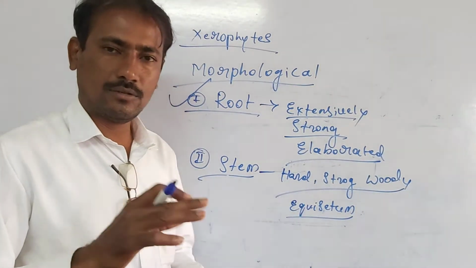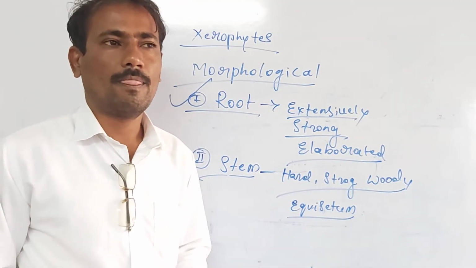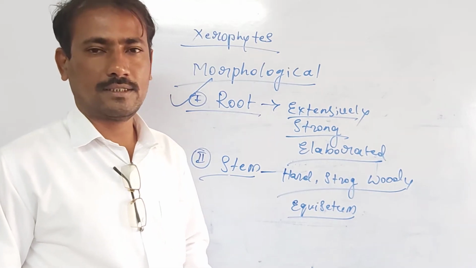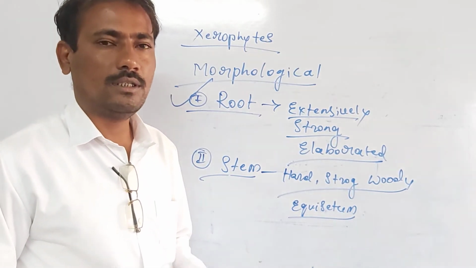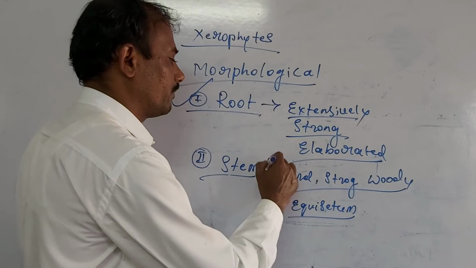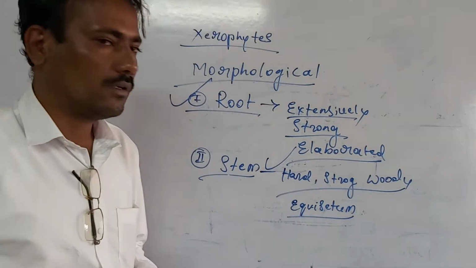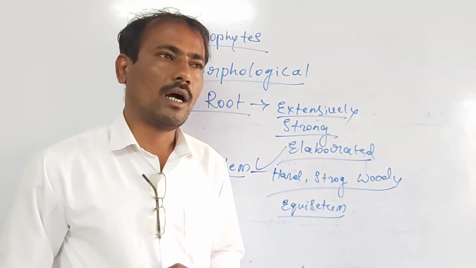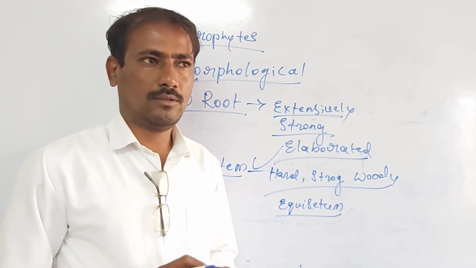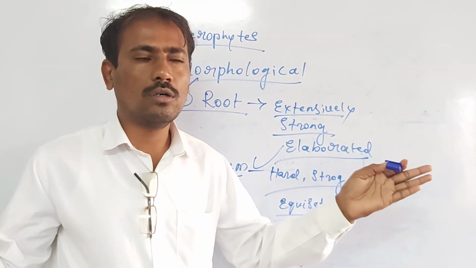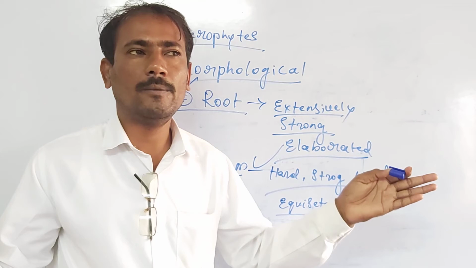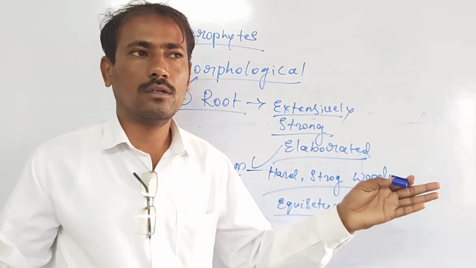I shall continue. What are the different adaptive characters which are observed in this group of plants? In many of the xerophytes, there is a very strong, woody, heavy, hard tree trunk.